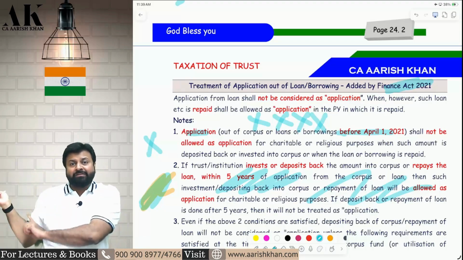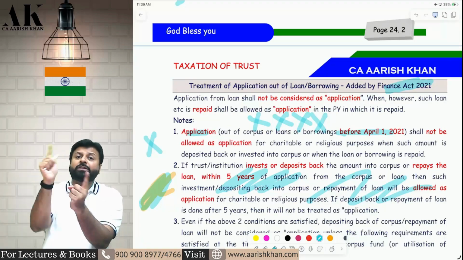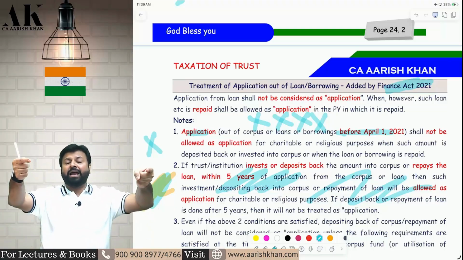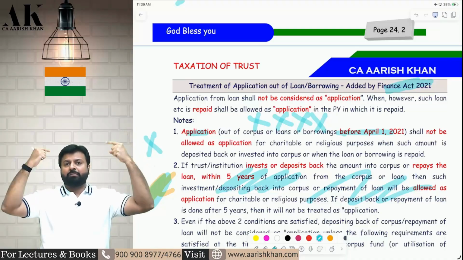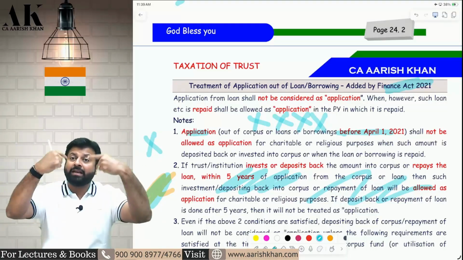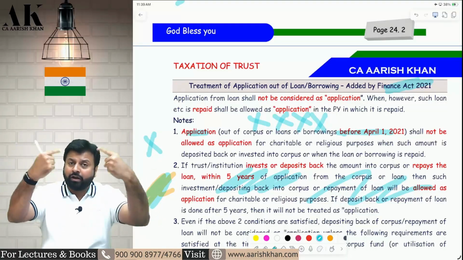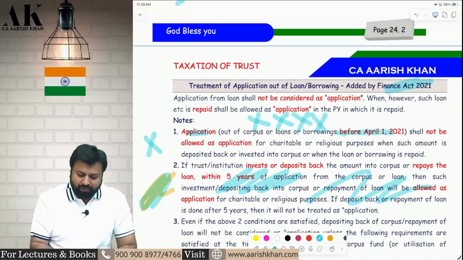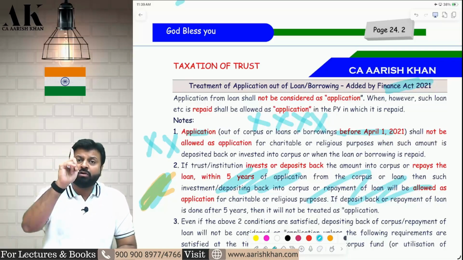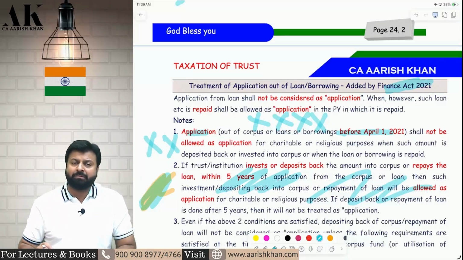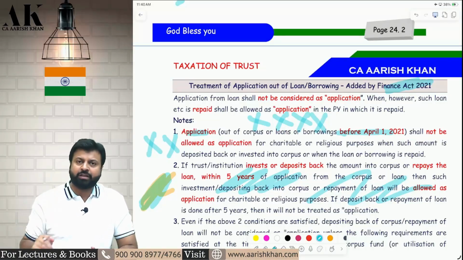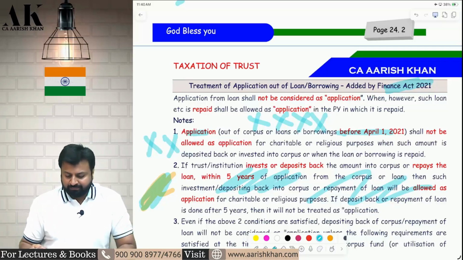So if you have done the activity before 21 and you are repaying and depositing after 21, listen, if you have done the activity of taking the corpus donation, or taking the loan and applying the money before 21, but repayment is done after 21 or depositing back is done after 21, then it will not be allowed as an application. This is a very important point which ICAI has put in the MCQ of CA final for May 26, September 26 and Jan 27. I have also explained that in the MCQ video. I will also be putting the MCQ video for you all in full English, don't worry.